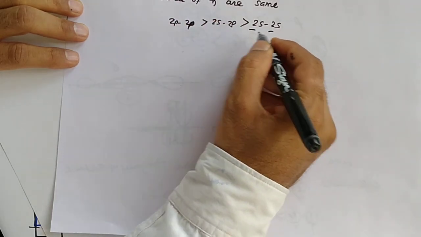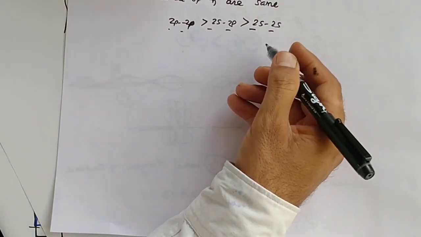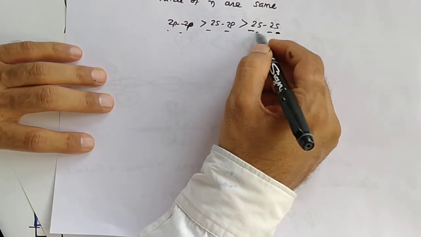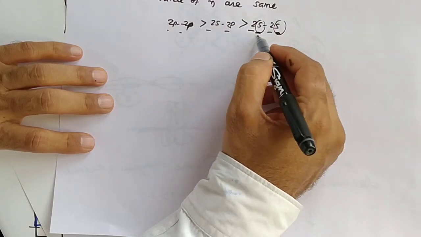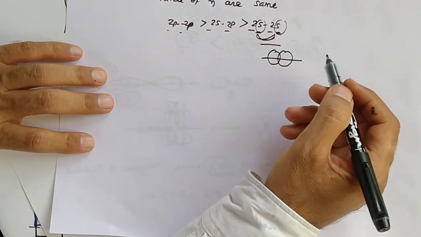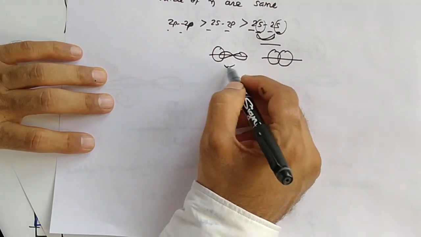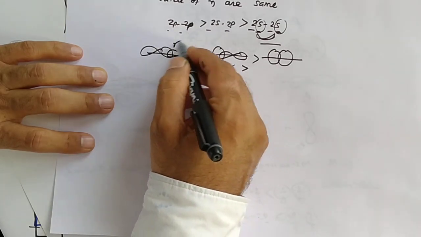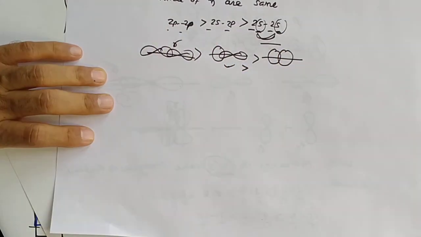Why? Whenever the principal quantum number is the same for two combining, overlapping orbitals, we have to check their directional nature. S is non-directional, so both are non-directional, so the bond should be weak, so overlapping between 2s 2s. Here one is a vector, another is non-vector, so this one is stronger than this. If both are vector, directional, the bond should be stronger than both of these. Understood?